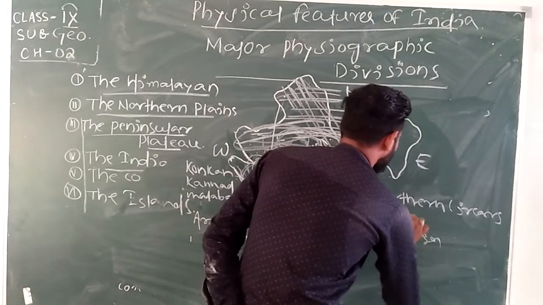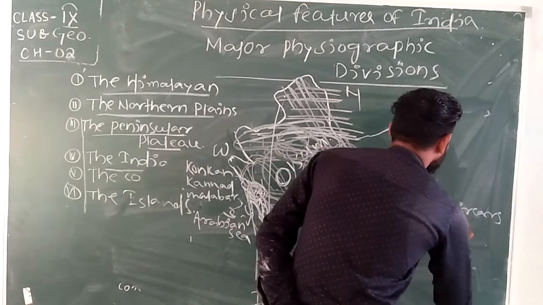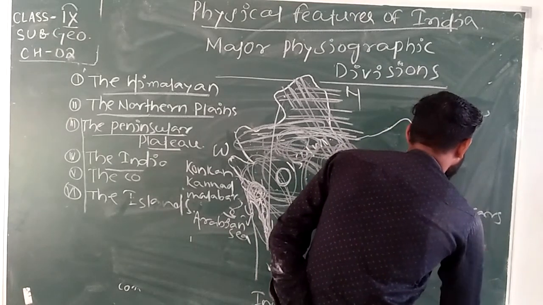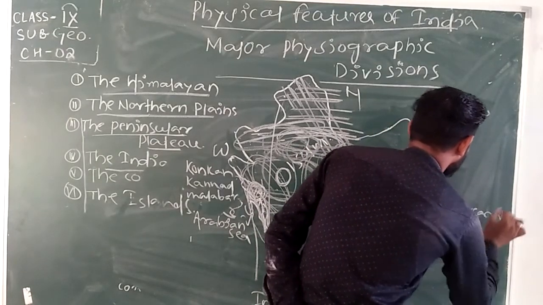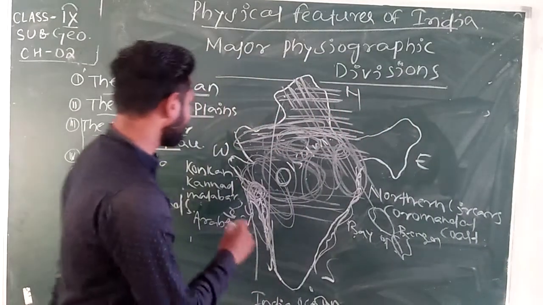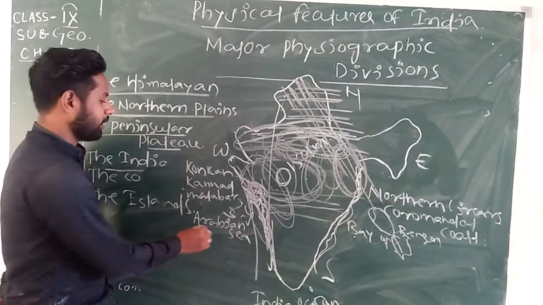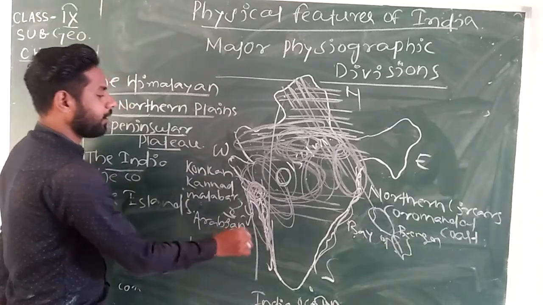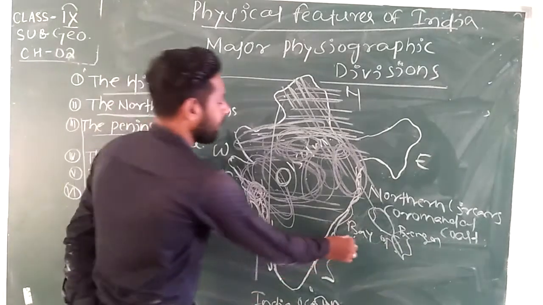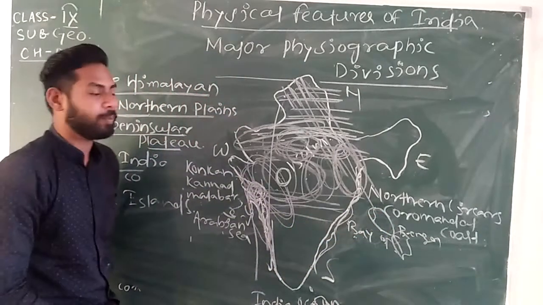These are the coastal plains on the seashore of the Arabian Sea and the seashore of the Bay of Bengal.